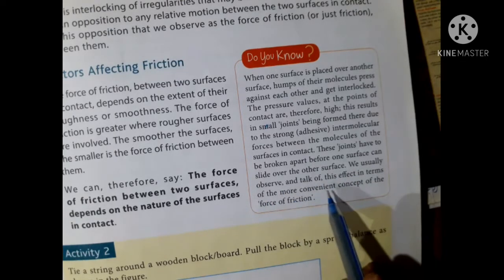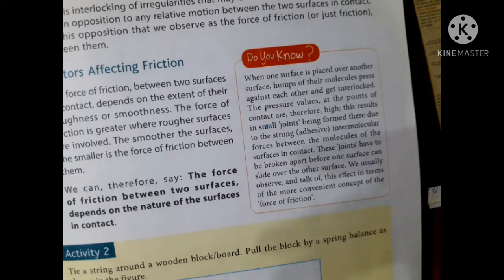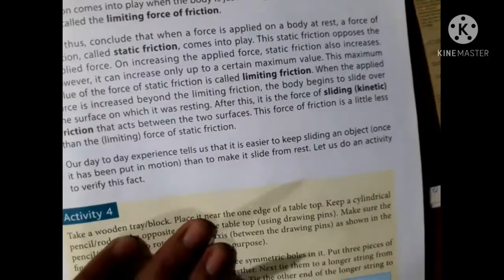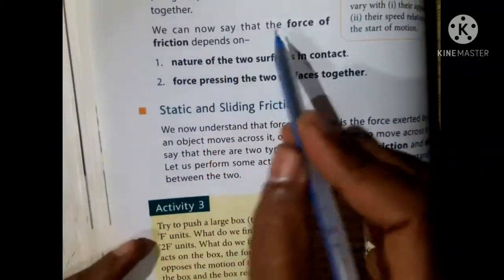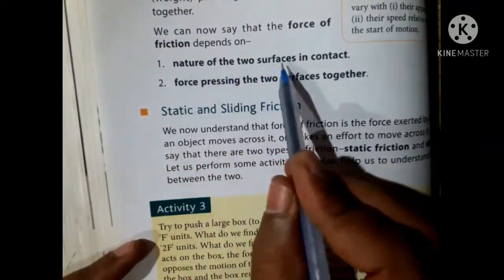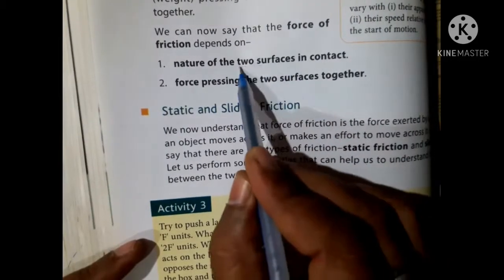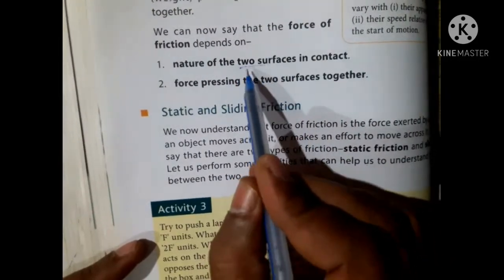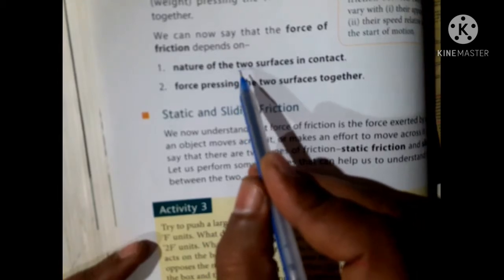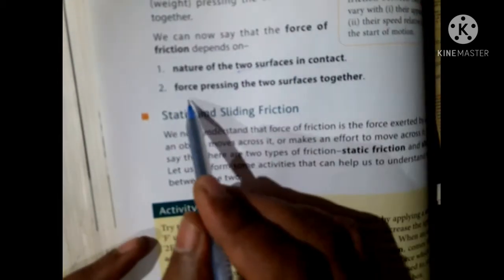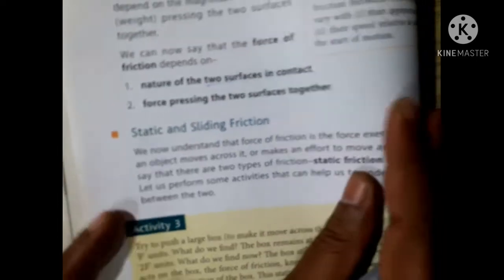We usually observe and talk of this effect in terms of the more convenient concept of the force of friction. It means friction force is always acting between two bodies. We can now say that the force of friction depends on the nature of the two surfaces in contact, and on the force pressing the two surfaces together.